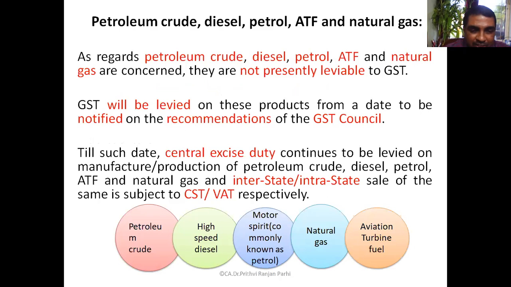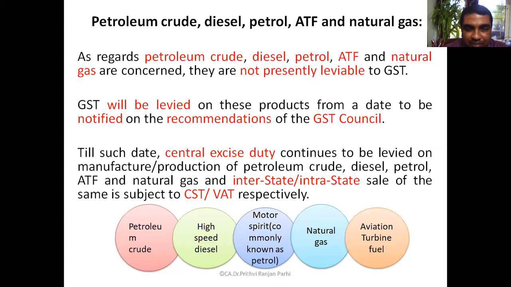Then, as we are discussing, 5 kinds of petroleum products like petroleum crude, diesel, petrol, ATF, natural gas. These are the products on which presently GST is not levied. But it is expected that GST will be levied on these products from the date which will be notified as per recommendation of the GST Council. GST Council will recommend the date from which GST will be levied on these petroleum products.